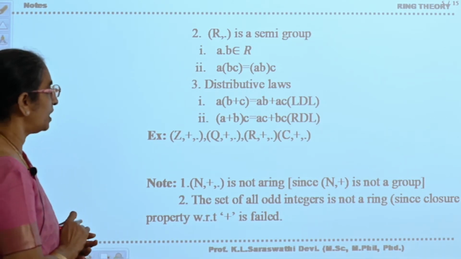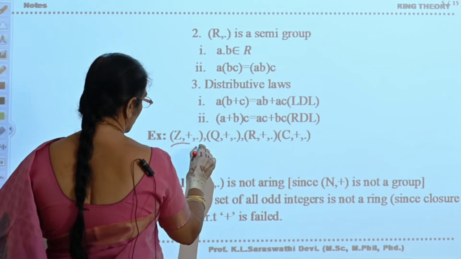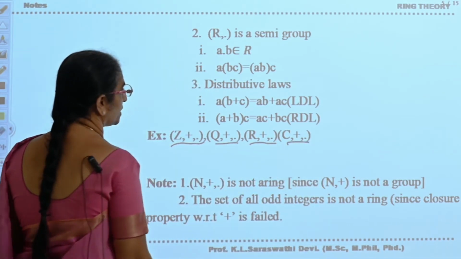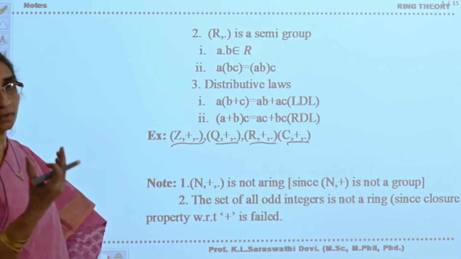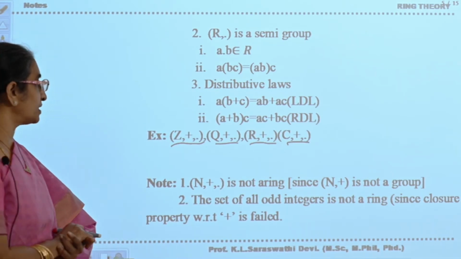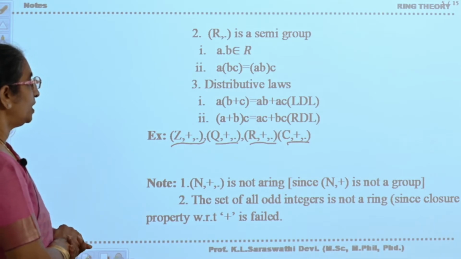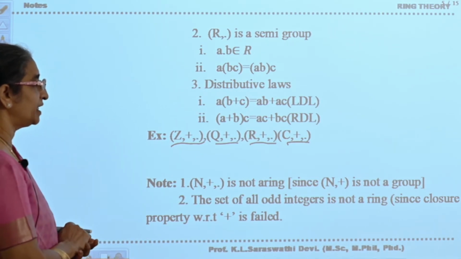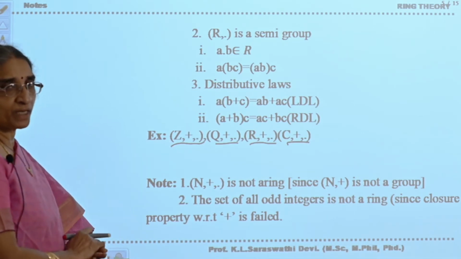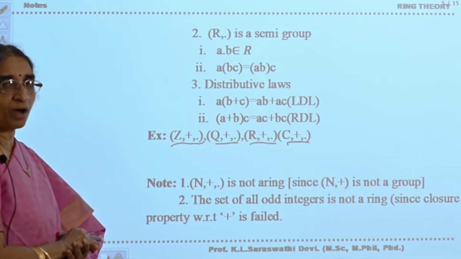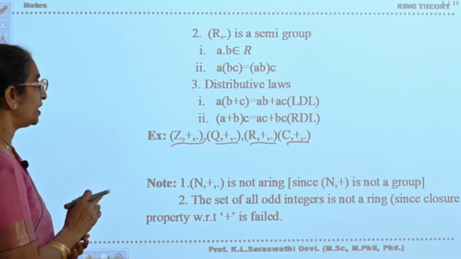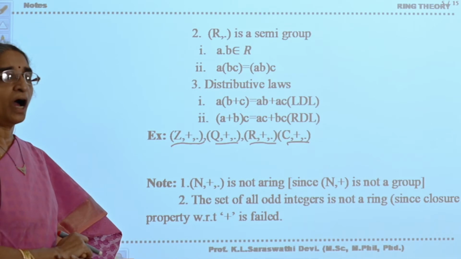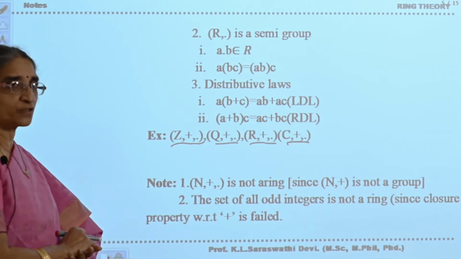Now (Z, +, ·), that is the integer set, and (Q, +, ·), (R, +, ·), (C, +, ·) are rings. They are all rings. That is, already you have seen in group theory that (Z, +) forms an abelian group, (Q, +) forms an abelian group, (R, +) forms an abelian group, and (C, +) forms an abelian group. Similarly, (Z, ·) is closed with respect to multiplication and associativity is satisfied.